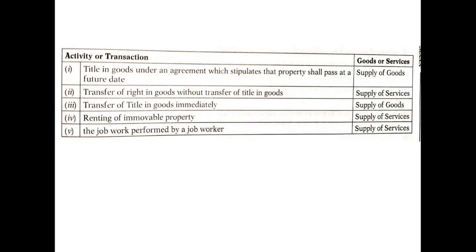We are not transferring the entire property to someone. Only a few of the rights are being transferred. That means he will not become the owner, and he doesn't have the right to sell the goods. He can just use the goods, he can be treated as a bailee. So he just has limited power or access towards the goods. Such a thing, as per Schedule 2, is a supply of services.